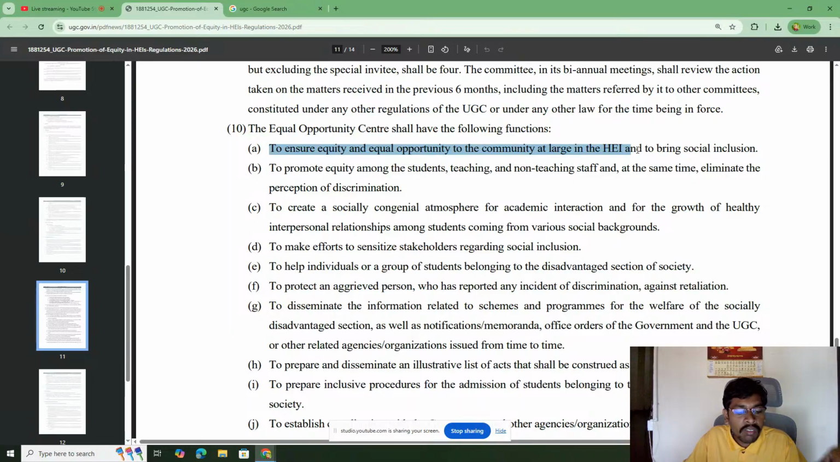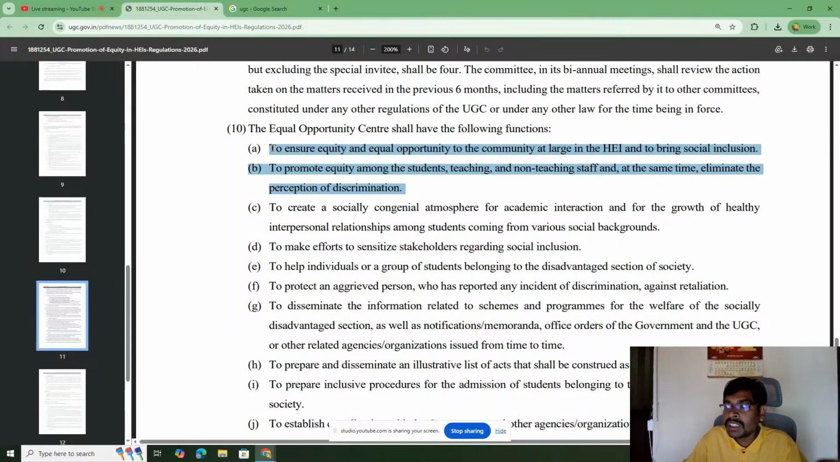There should be equality on the campus. And to promote equality among students, the universities and colleges must make sure that they promote equality among students, teaching and non-teaching staff at the same time, and eliminate any sort of discrimination. So this is what UGC mentioned.